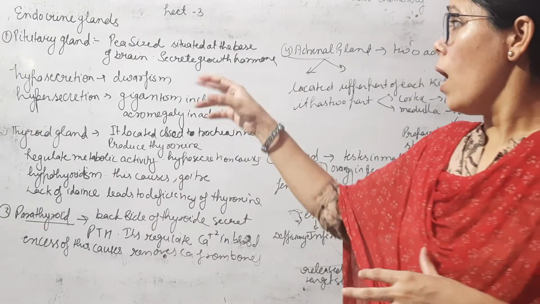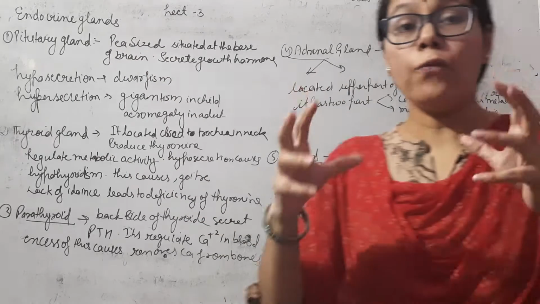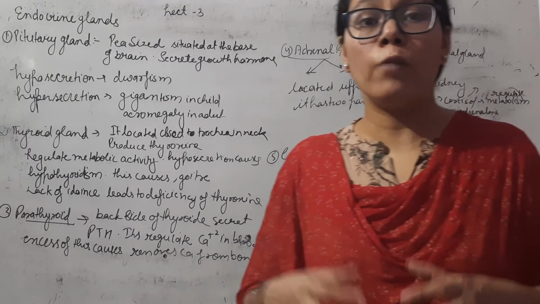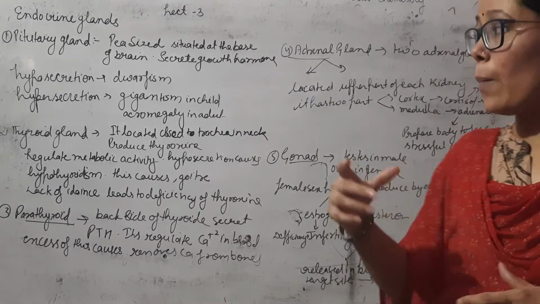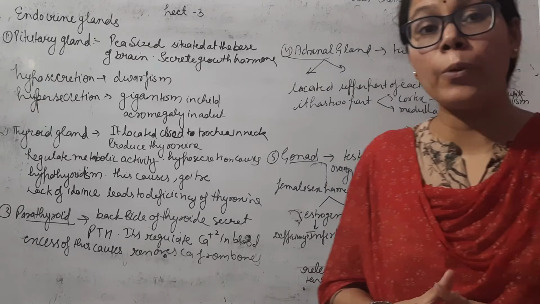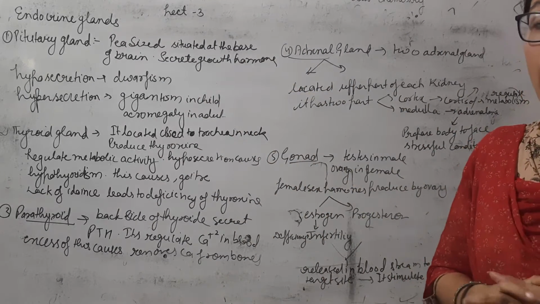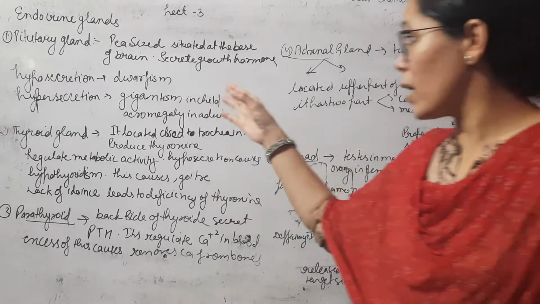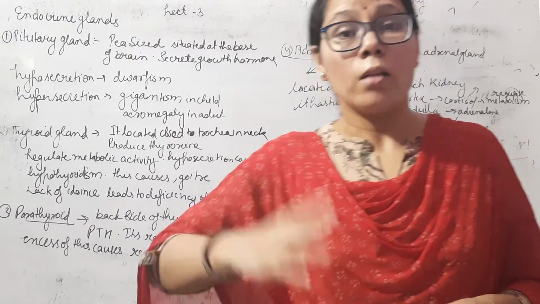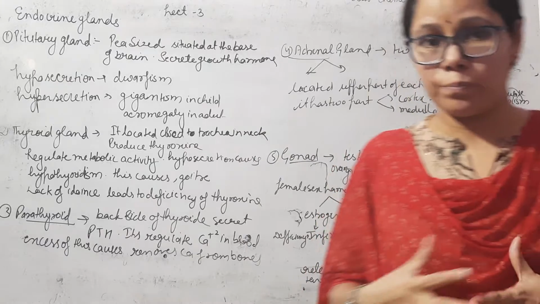If the secretion of growth hormone is hypo, meaning if it is secreted in minimum amount, then our growth will be stopped and we will become dwarf. So hyposecretion causes dwarfism. If a greater amount of hormone is secreted by the pituitary gland in large quantity, this condition is known as hypersecretion, and due to hypersecretion, gigantism occurs in children and acromegaly in adults, meaning the growth greatly increases. We become a giant child.